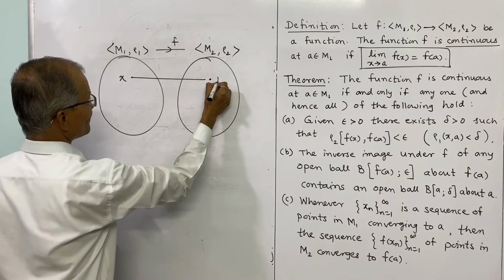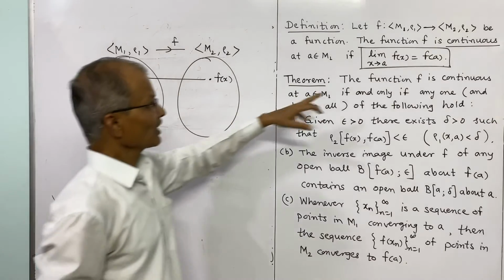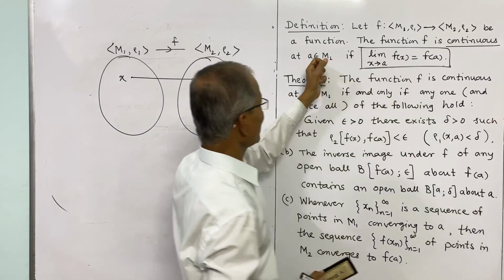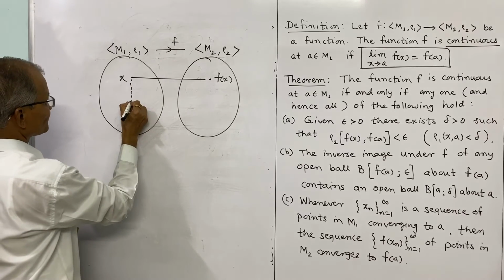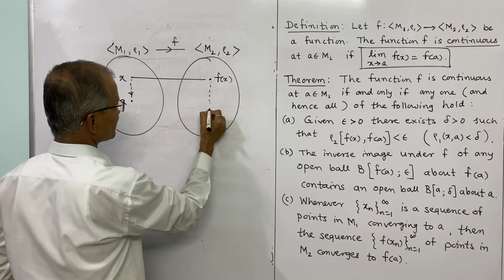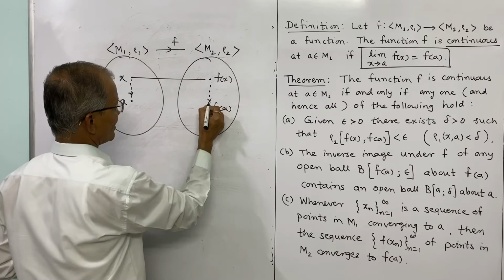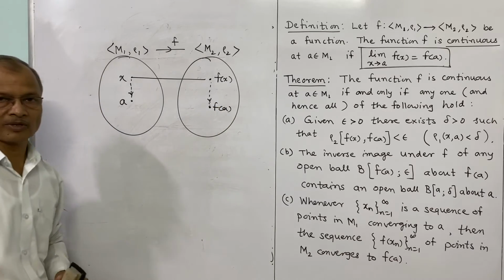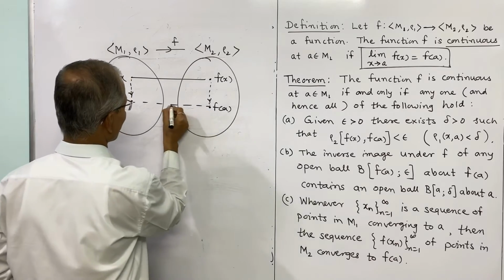Its image will be f(x), and we say f is continuous at the point A if whenever x approaches A, f(x) will approach f(A).